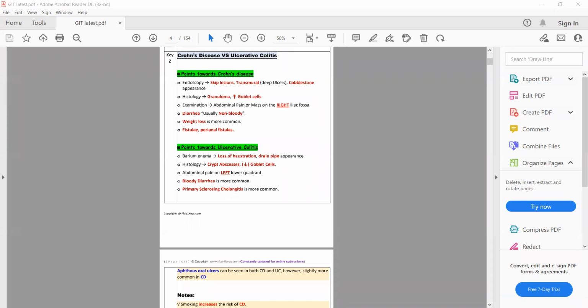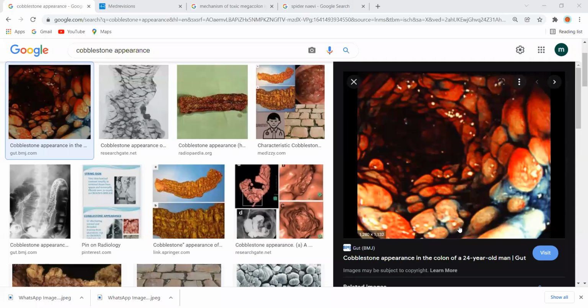So on colonoscopy there will be deep ulcers, skip lesions, and cobblestone appearance. Just a minute. Diagram of cobblestone is on the way.